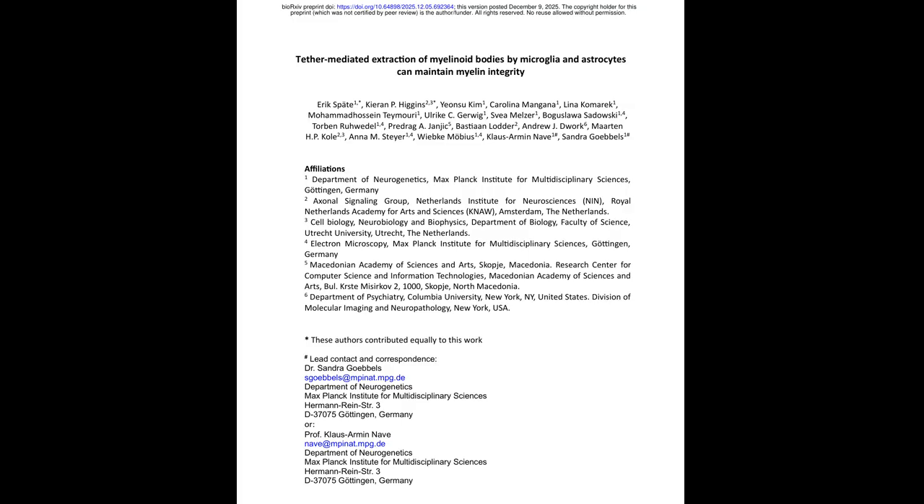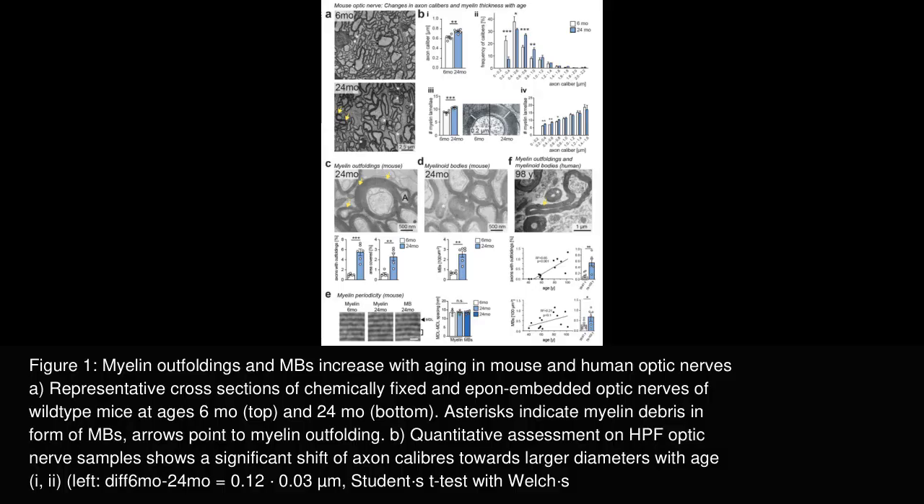This integrative approach, combining ultrastructural, immunological, and dynamic live imaging techniques, provides insights into age-associated myelin turnover and clearance mechanisms. Figure 1 illustrates the age-related ultrastructural changes in mouse and human optic nerves. Panel A shows transmission electron microscopy cross-sections of chemically fixed optic nerves from mice at 6 months and 24 months. In these images, myelin debris, termed myelinoid bodies or MBs, are marked with asterisks, and myelin outfoldings are indicated by